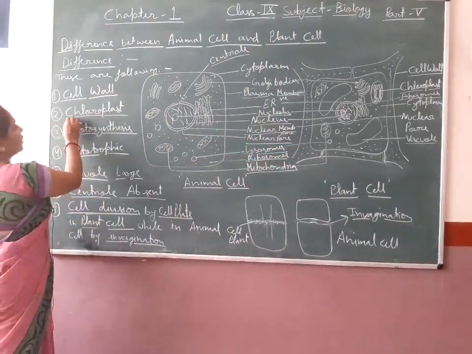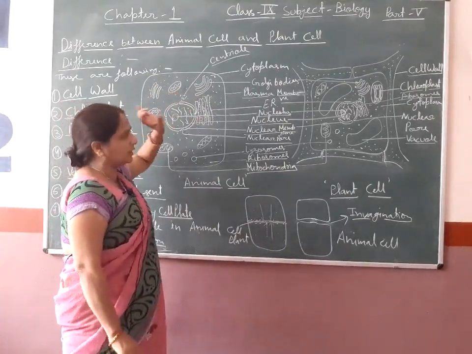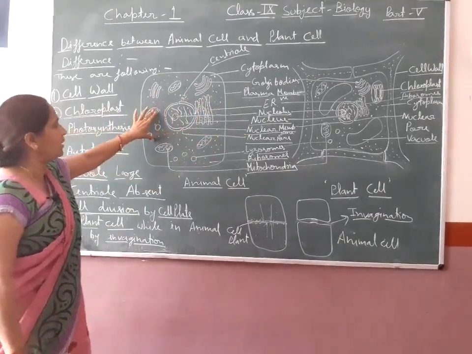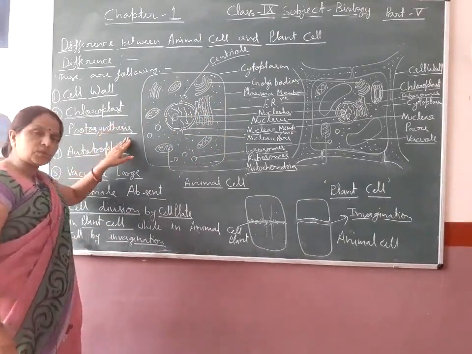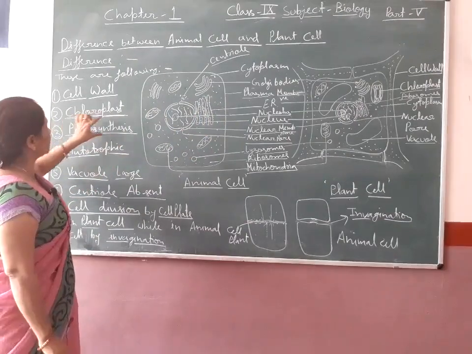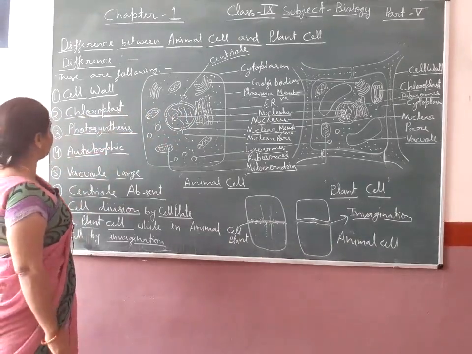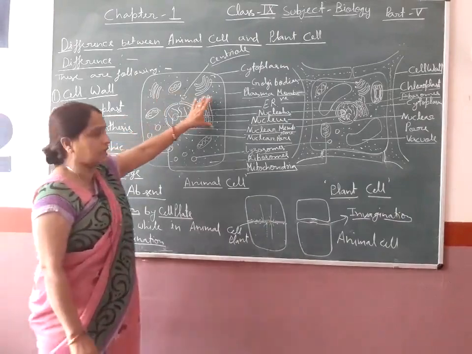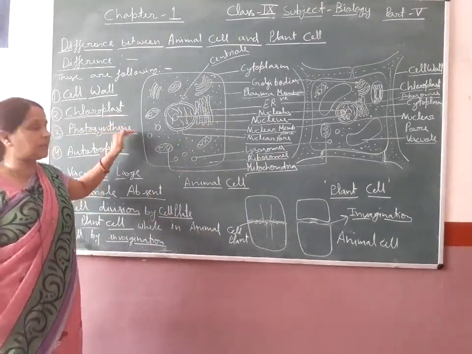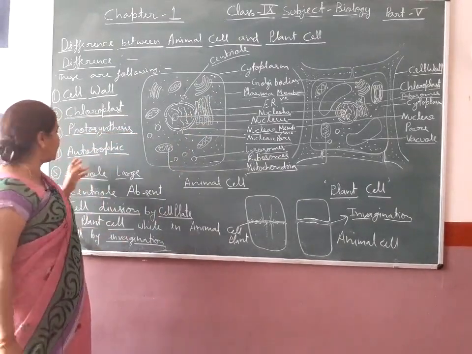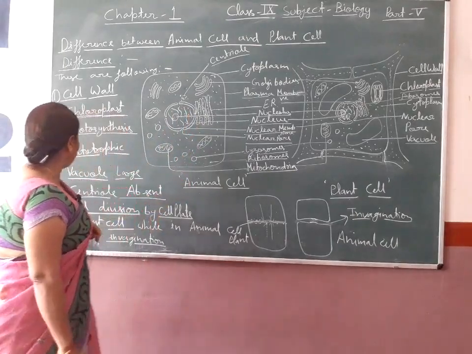Then second is the chloroplast. It is present in the plant cell and absent in the animal cell, so it is the second difference. And third is photosynthesis. In plant cell, photosynthesis is found due to the presence of chloroplast and chlorophyll, so it is absent in the animal cell. On the basis of photosynthesis and mode of nutrition, plant cell is called autotrophic in nature and animal cell is called heterotrophic in nature.